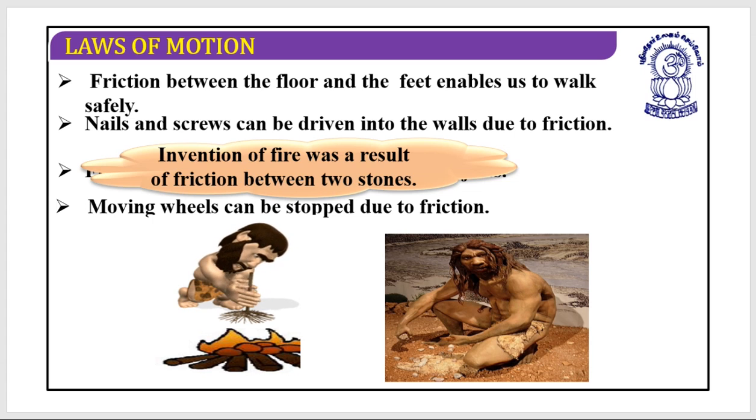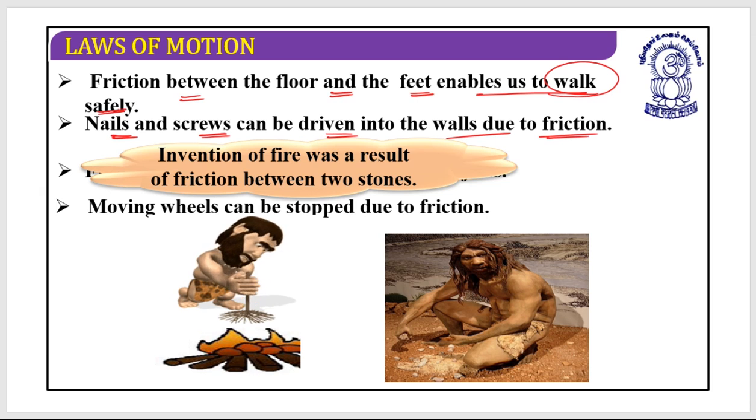Friction between the floor and the foot enables us to walk safely. This is much needed. Friction allows us to walk. If no friction, no motion is possible. Nails and screws can be driven into walls due to friction. If no friction, even this cannot be done.